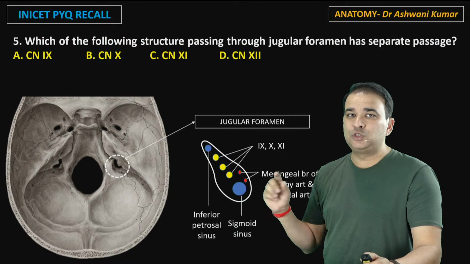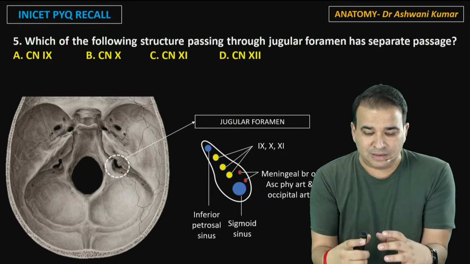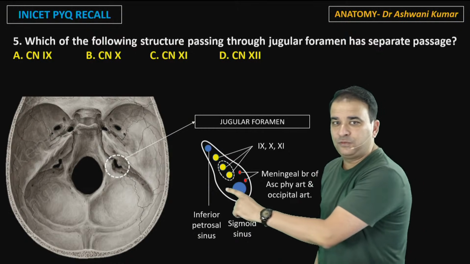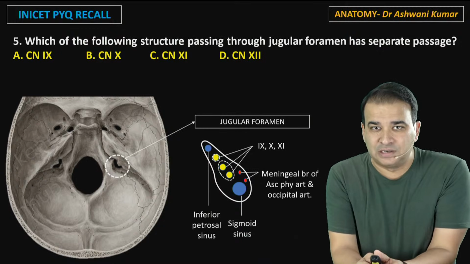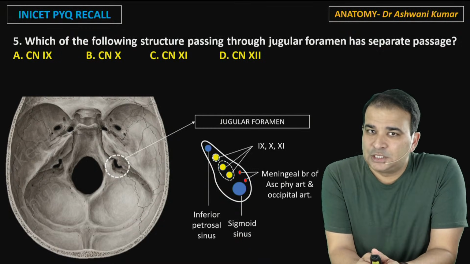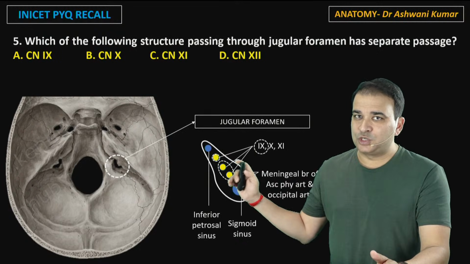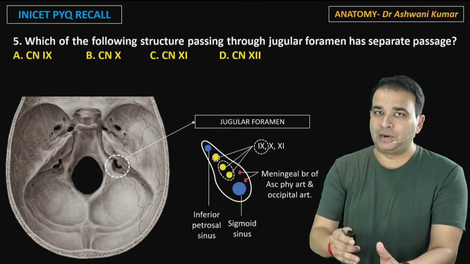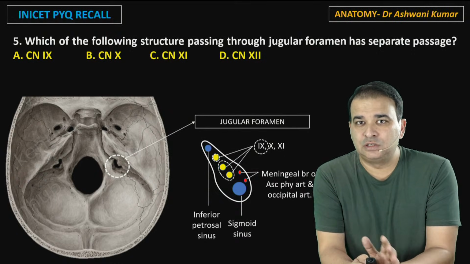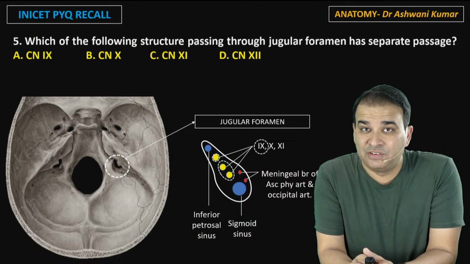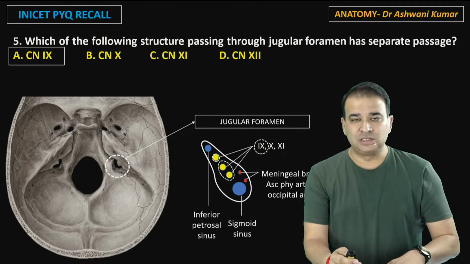The 10th and 11th nerves together form the vago-accessory complex, we know that, and that's why they run in the same dural sheath. So we have a common dural sheath for the 10th and 11th nerves, and a separate dural sheath for the 9th nerve, and that's why the glossopharyngeal nerve is the answer to this question. So the 9th nerve is a structure of the jugular foramen, but it has a separate passage because it has its own dural sheath. The 10th and 11th nerves join together to form the vago-accessory complex. So that's the answer to this question.